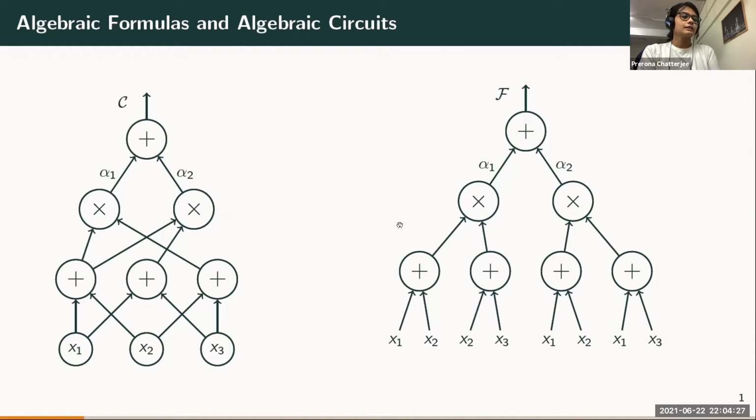Okay. So now, any n-variate degree d polynomial that can be computed by circuits of size polynomial in n and d is said to belong to the class VP. And any polynomial that can be computed by efficient formulas is said to belong to the class VF. Now any tree is obviously a DAG, and hence the class VF is a subset of VP. And most people believe that the inclusion is actually strict, but that's open.